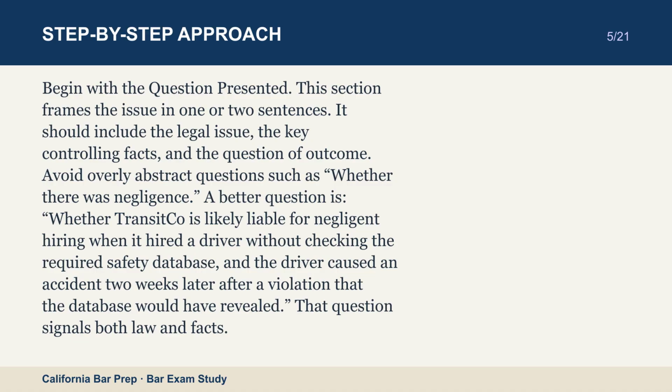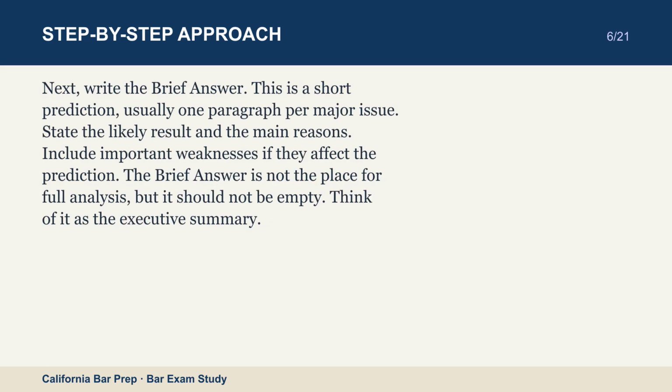Next, write the brief answer. This is a short prediction, usually 1 paragraph per major issue. State the likely result and the main reasons. Include important weaknesses if they affect the prediction. The brief answer is not the place for full analysis, but it should not be empty. Think of it as the executive summary.